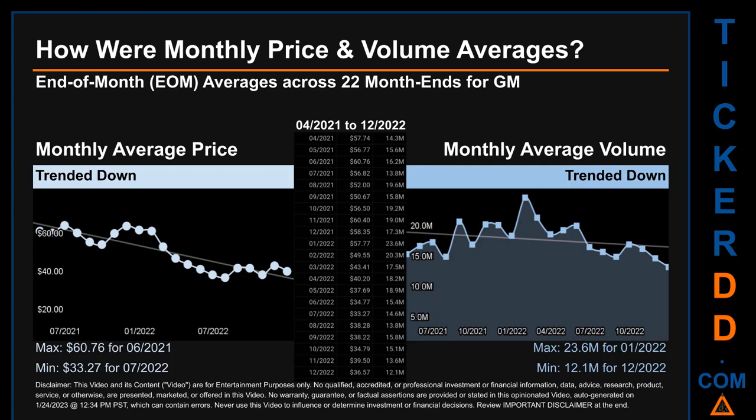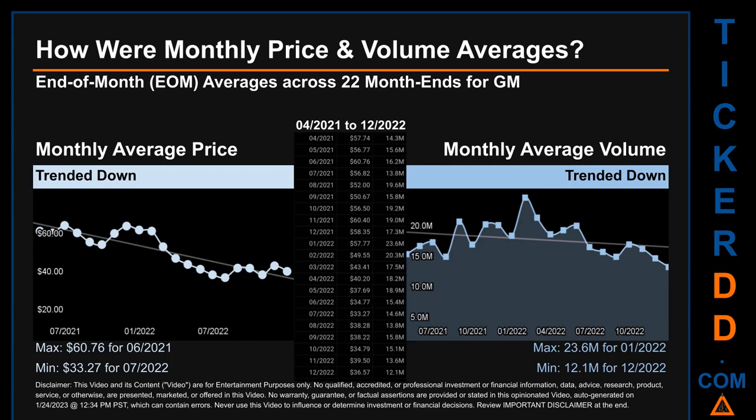How were price and volume averages for GM? Across 448 trading days, there were a total of 22 month ends, of which monthly averages for daily price and volume were calculated. Overall, monthly price average trended down while monthly volume average trended down.